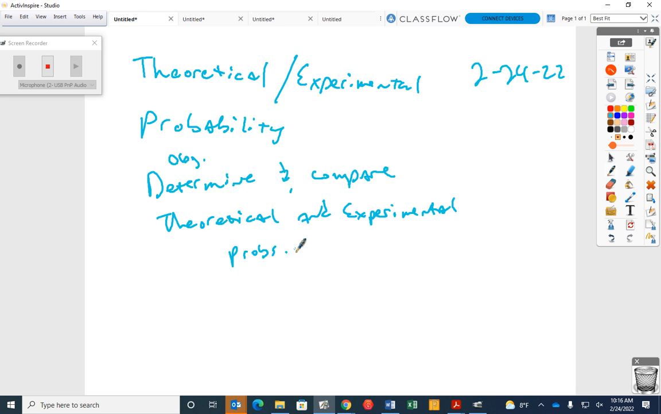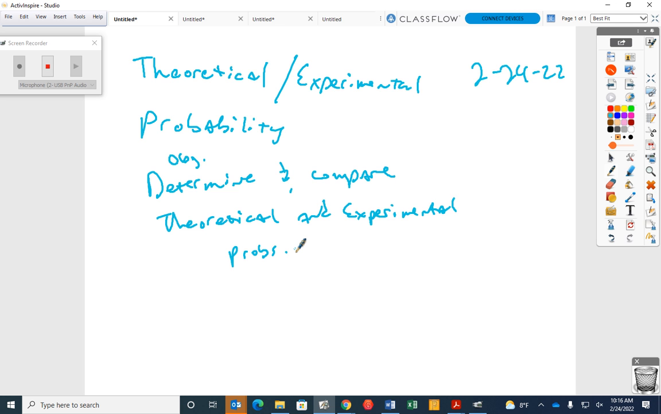If I roll a number cube, 6 sides, what's the probability I'm going to get a 3? How many 3s are there? 1. 1 out of how many? 6. 1 out of 6, which is about a 16% chance. If I have a die that's numbered 1 through 20, what is the theoretical probability that I'm going to get a 5? 1 out of 20, or 5%. Does that make sense? All of the probability that we did yesterday was all theoretical.